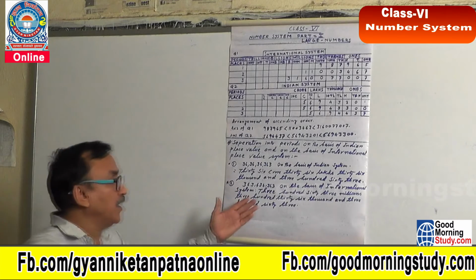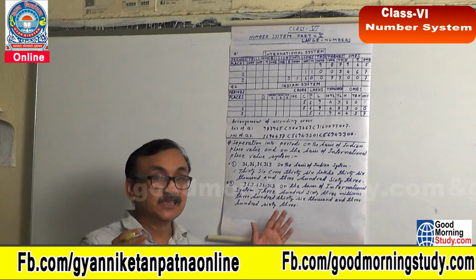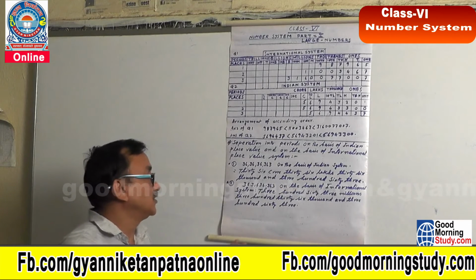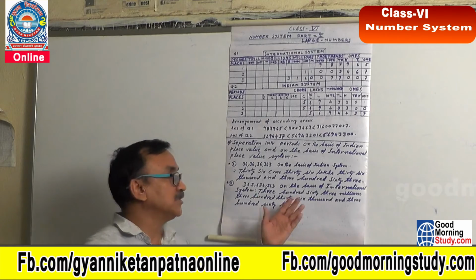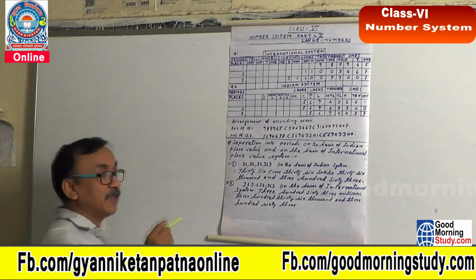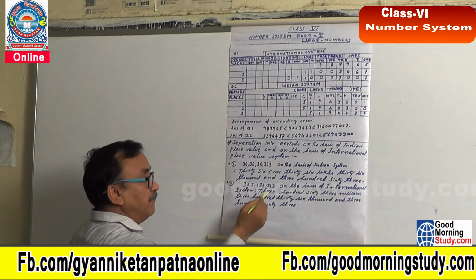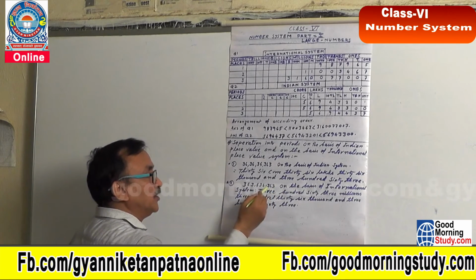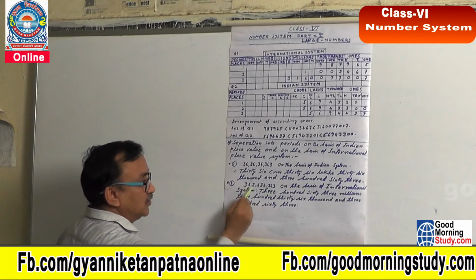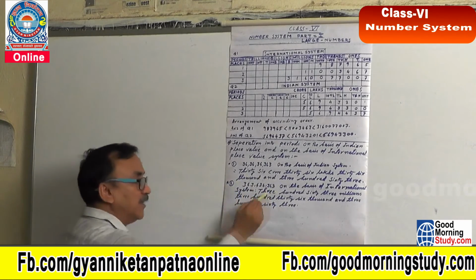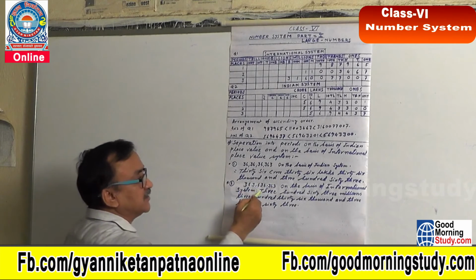So if you are asked to separate the given number into periods on the basis of the international system, then every time from the right side you put a comma before 3 digits. So this is what we will write, after breaking the given number into periods by putting commas on the basis of the international system.